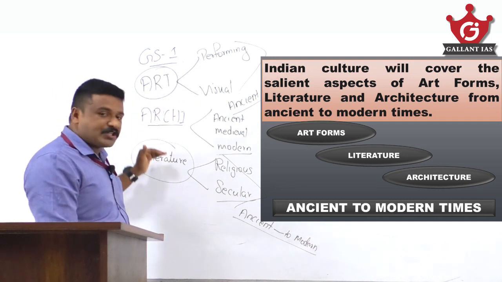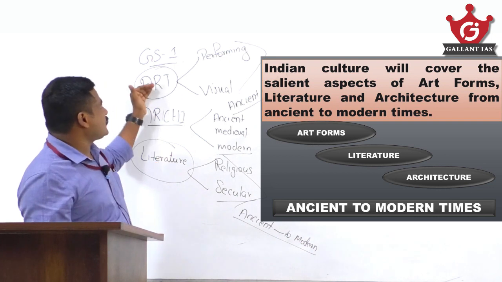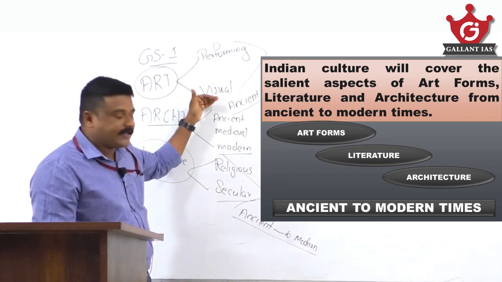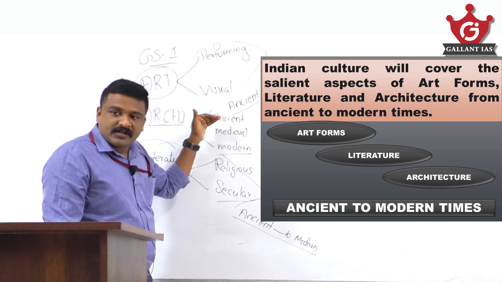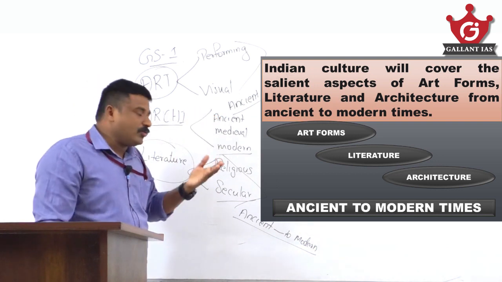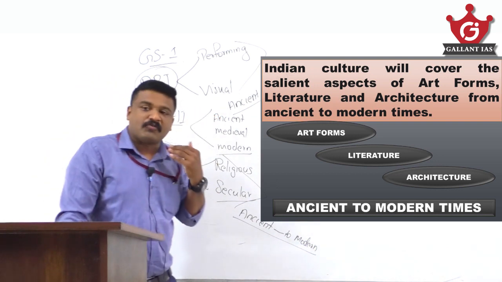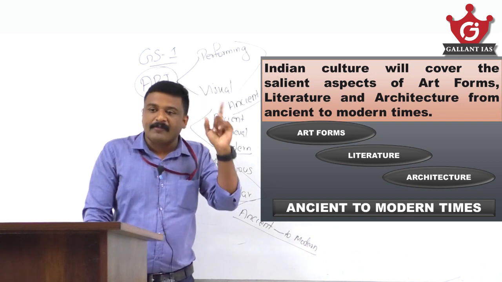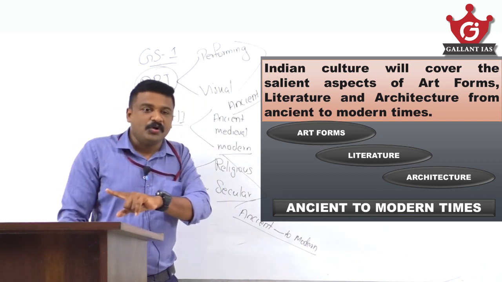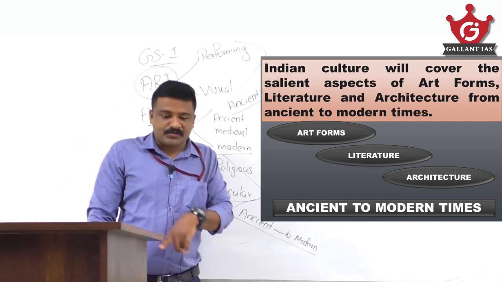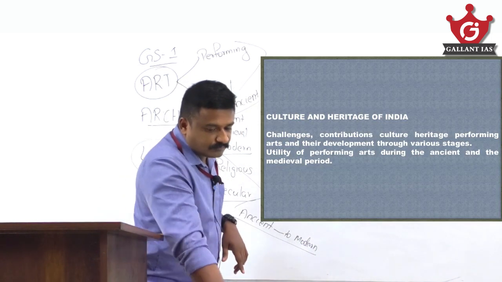Art forms include performing and visual arts. You have to cover all of these from ancient to modern times.